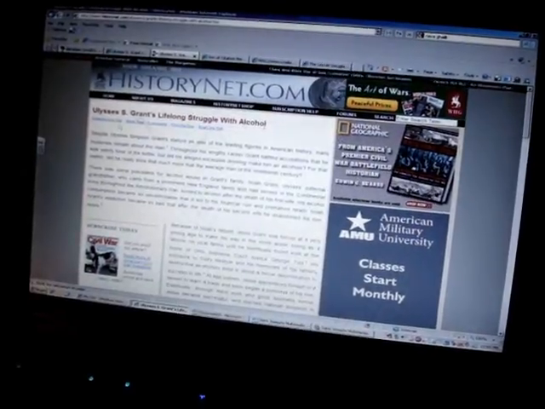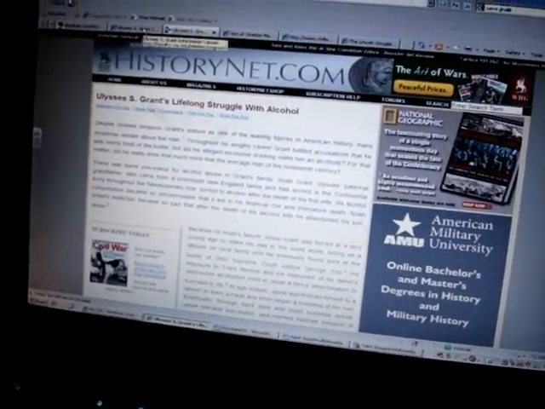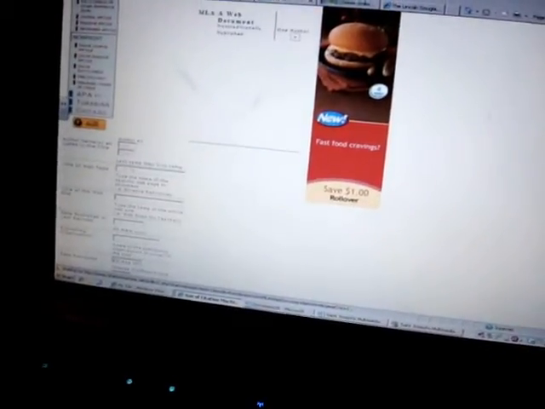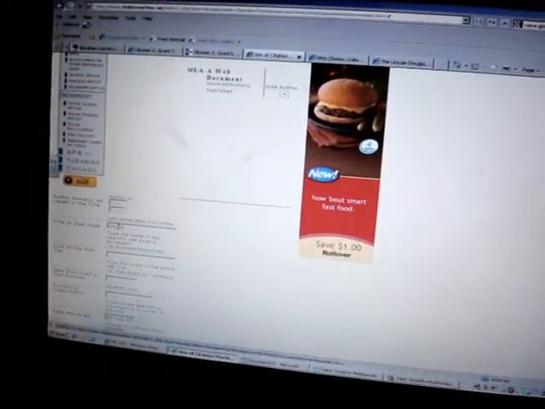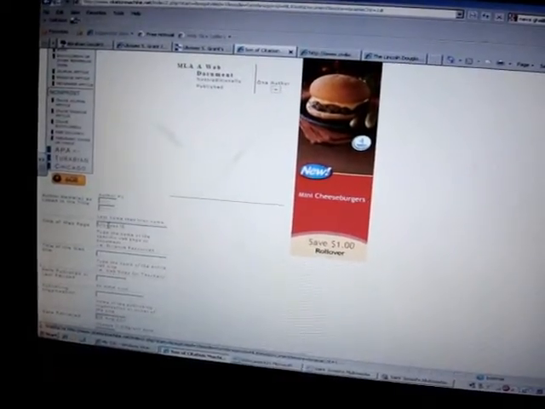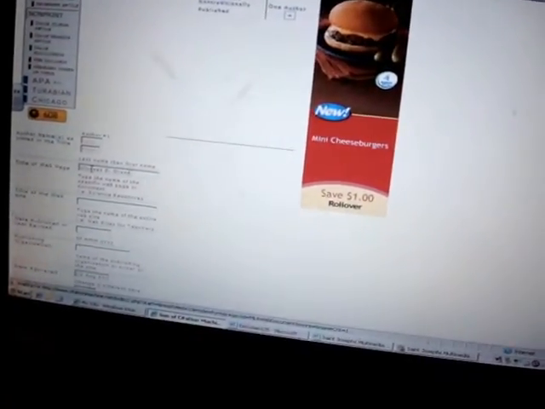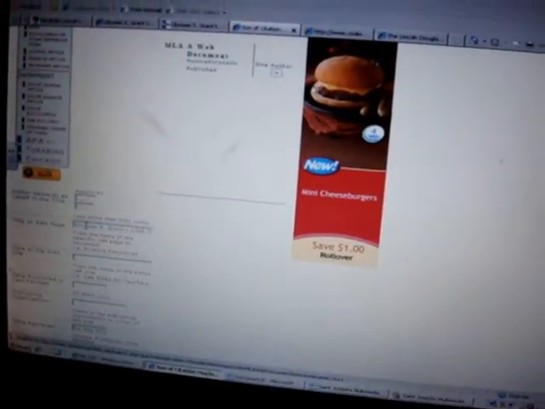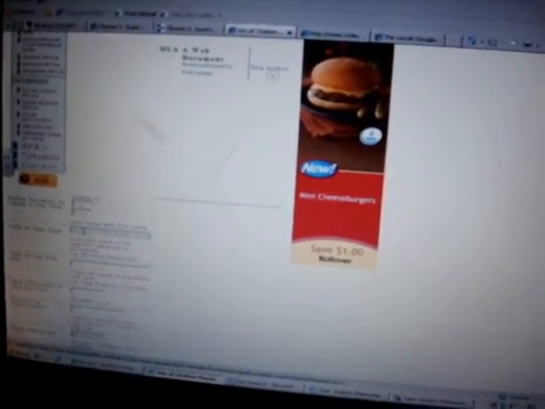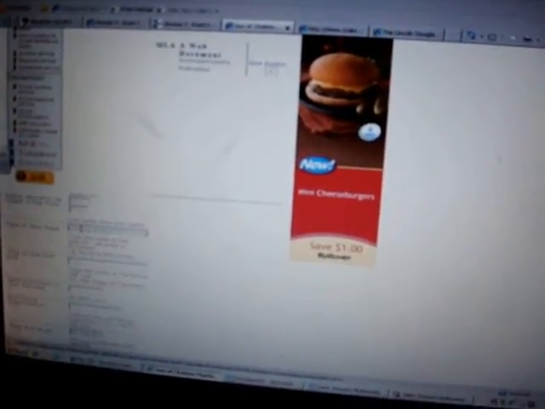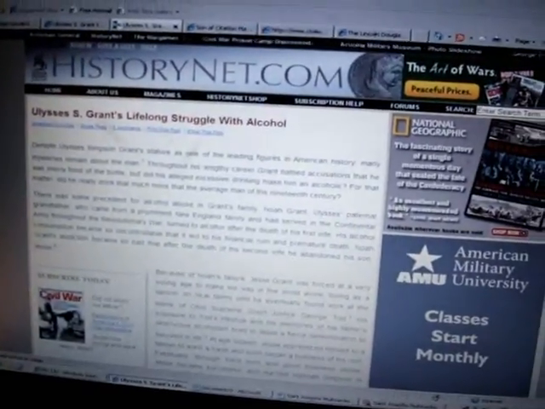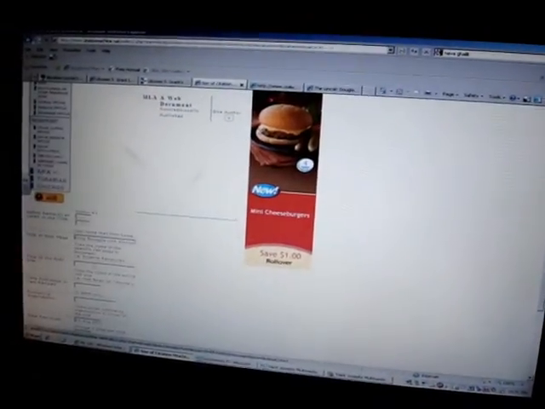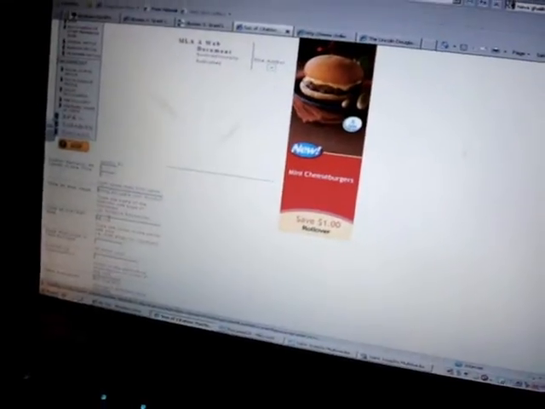Now, we see the title here, Ulysses S. Grant's Lifelong Struggle with Alcohol, so that will go into the location where it says title of the web page: Ulysses S. Grant's Lifelong Struggle with Alcohol. Now, the second thing is, it is at HistoryNet, and that is the name of the website.